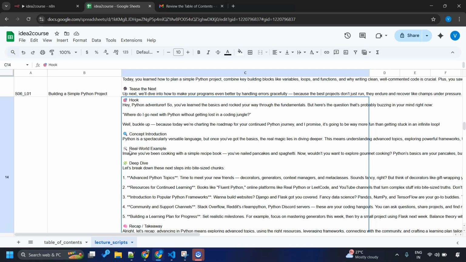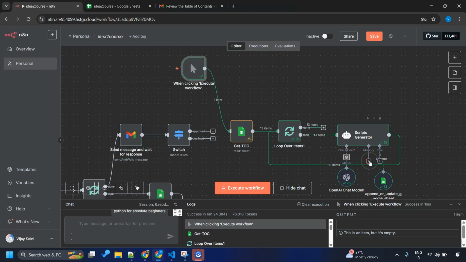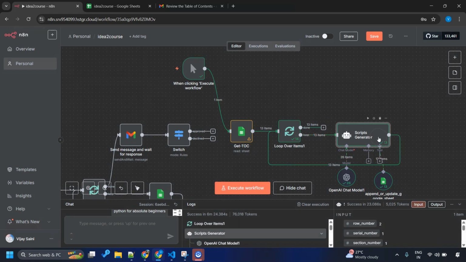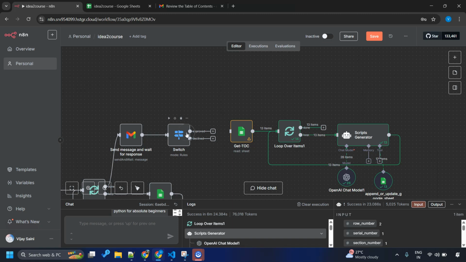If you are satisfied, good, and if you are not, maybe try to enhance the prompt a little bit, or use a different chat model that suffices your need. And yeah, we do not want to execute this manually, right? So let me delete this and let me attach this to the approved part of my workflow.